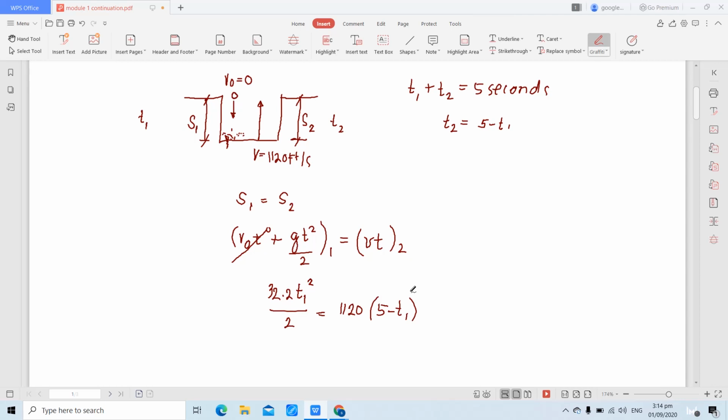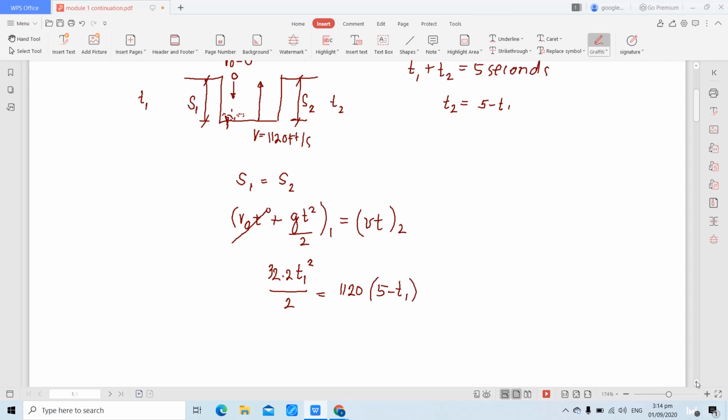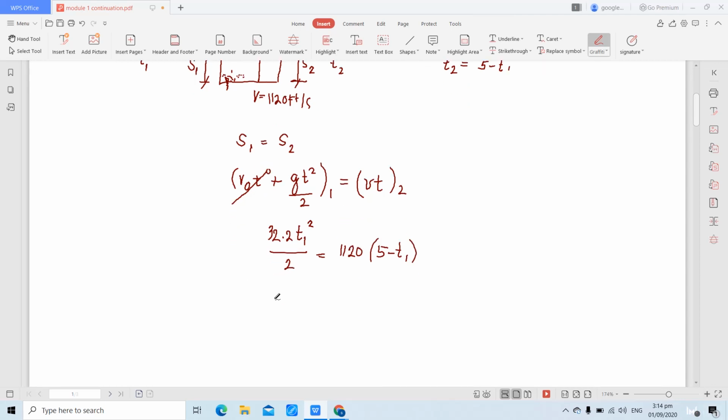So, simplifying further, that will be equivalent to, ito magiging 16.1 T1 squared, equivalent to, distribute lang natin ito. So, 1,120 feet times 5, 5,600, minus 1,120 T1.